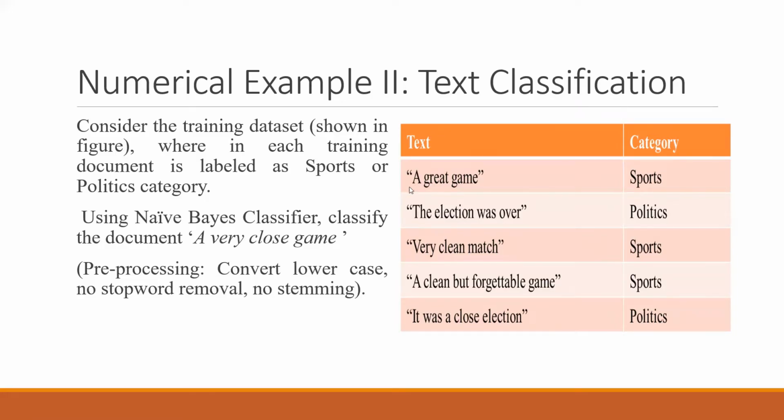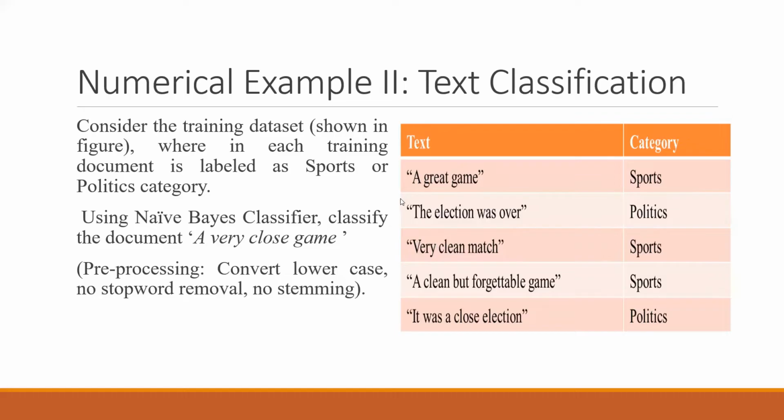I am saying document because we will be solving this as document 2, document 3, as multiple documents, because these are the different classes on the right hand side. A great game is something related to sports. The election was over is one of the politics statements. So using the naive Bayes classifier, classify the document a very close game.